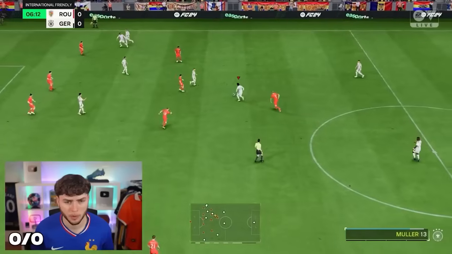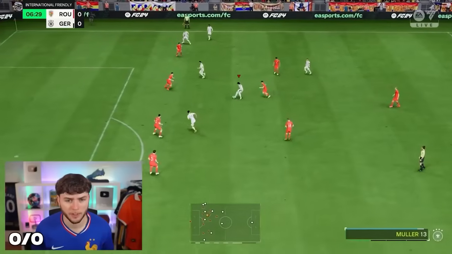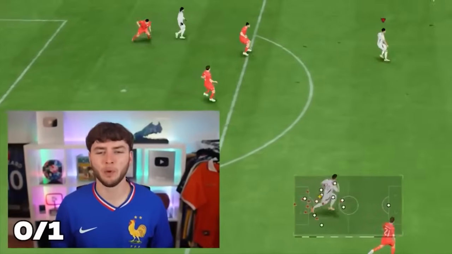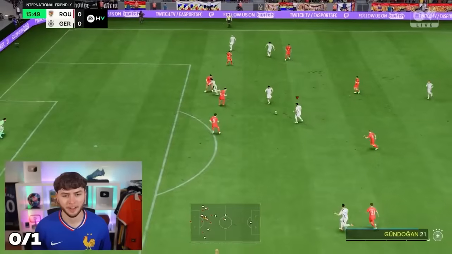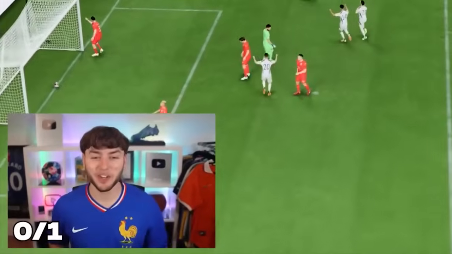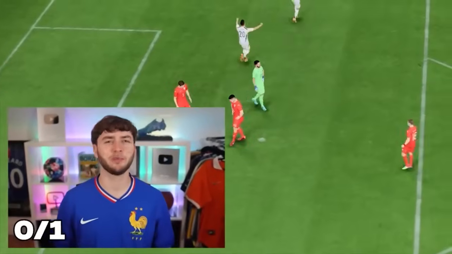And he picks up the ball. He drives. He drives. He plays the one-two. Dinks it over. Oh, that's attempt number one. He's driving. Bottom bin, that's good. That's good, but the situation was not the same.